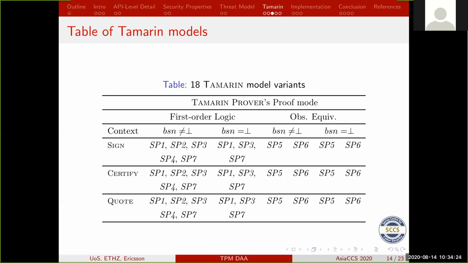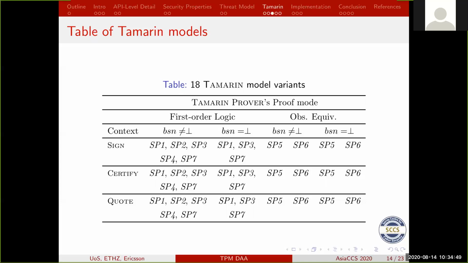So we've got a model for the sign operation, we've got a model for the certify operation, we've got a model for the quote operation, and prove these various properties inside those separate models. And for the observational equivalence, i.e. the anonymity requirements, we had to use separate models as well to make that computationally feasible.